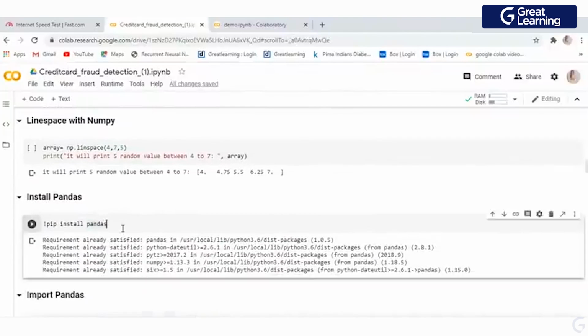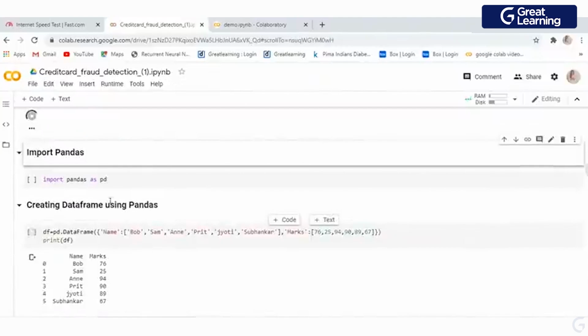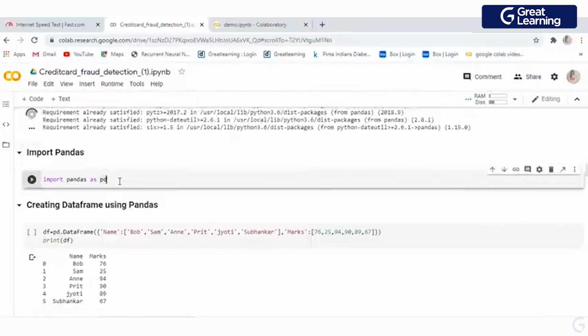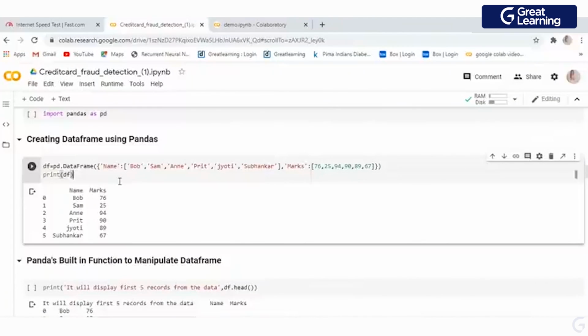These are the basic parts I know. Now we will go for pandas. How can you install pandas? For installing pandas, you need to write pip install pandas again, and importing pandas is the same as NumPy: import pandas as pd, right? Now here is a concept called DataFrame. When we are going to do our credit card fraud analysis, we are going to store our CSV file in a DataFrame.